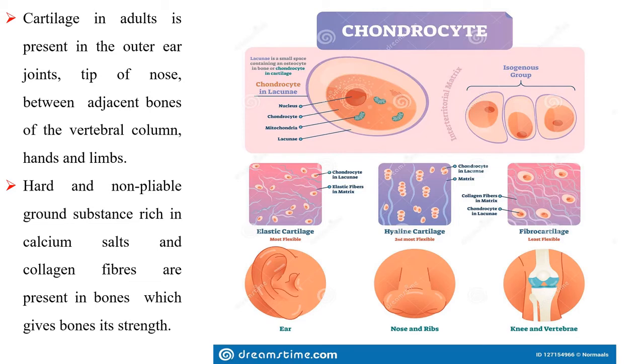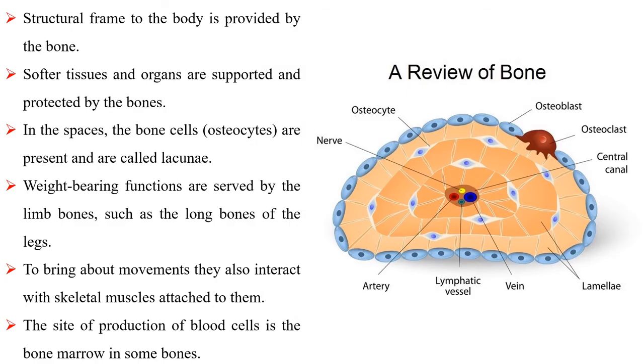Cartilage in adults is present in the outer ear, joints, tips of nose, between adjacent bones of the vertebral column, hands and limbs. Hard and non-pliable ground substance rich in calcium salts and collagen fibers are present in bones, which give bones their strength. Structural frame to the body is provided by the bone. Softer tissues and organs are supported and protected by the bones.